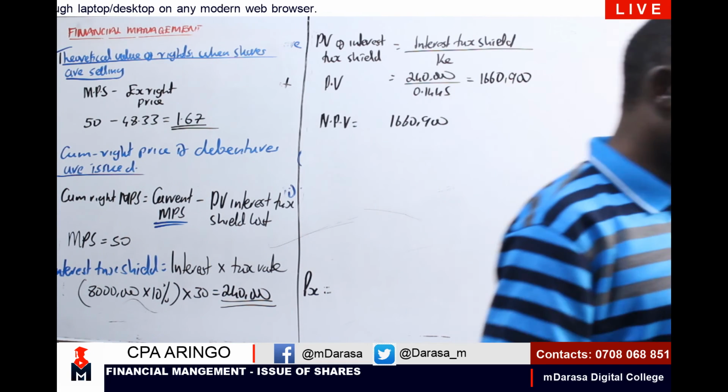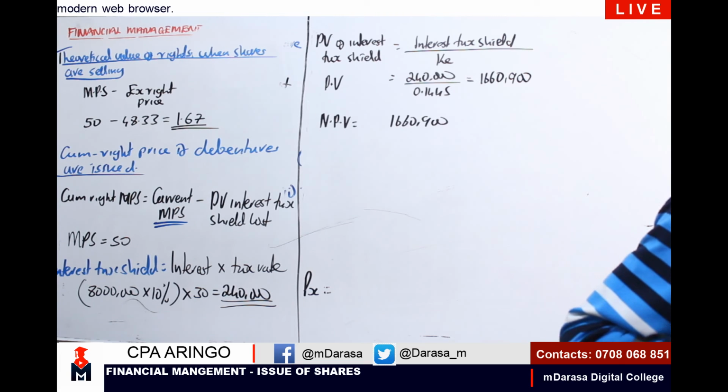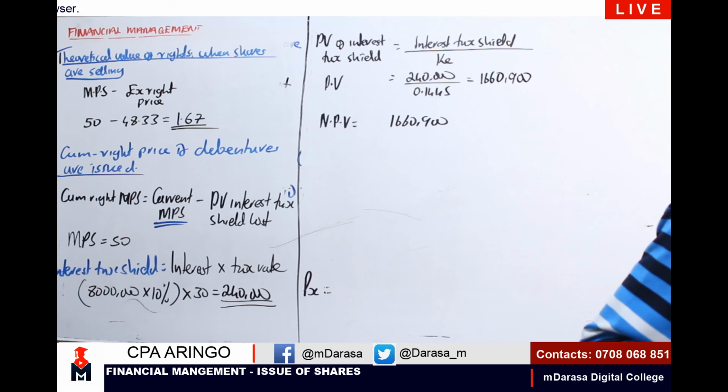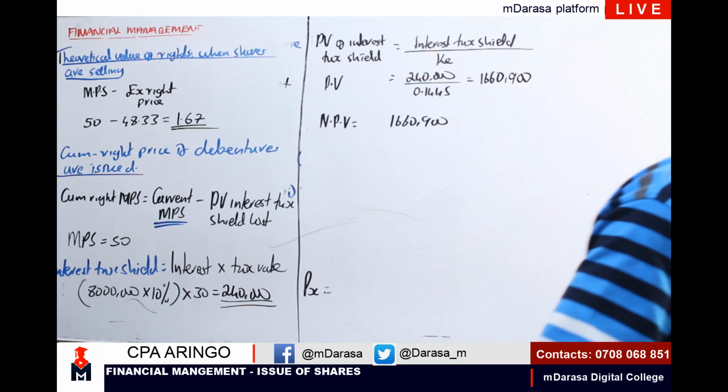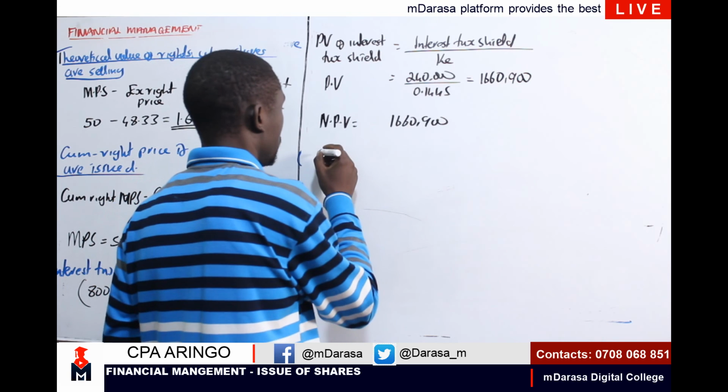Once we have that case, we need to determine our present value of tax shield lost per share.